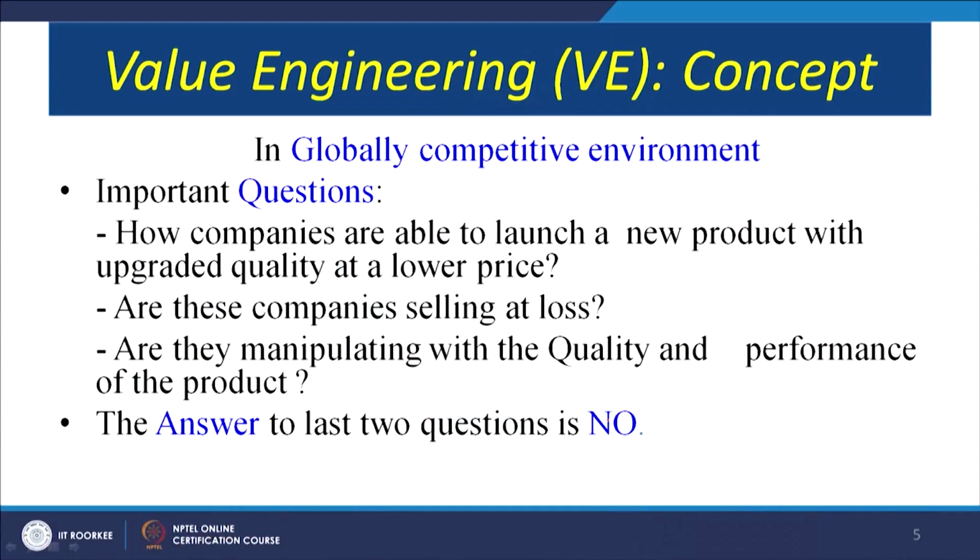In a globally competitive environment, we know that internationally there is a competitive environment for various commodities. All of us are using mobile phones, so we can take the example of a mobile phone. Suppose today I decide to buy a mobile phone, there are n number of mobile phones available which I can choose from. So there is a competition.